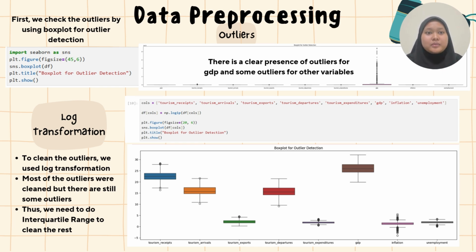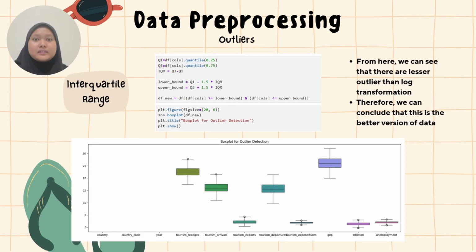The second step in data pre-processing is to clean the outliers. First we check the outliers by using a box plot for outlier detection with the command given. We can see that there is a clear presence of outliers for GDP and some outliers for other variables. To clean the outliers, we use log transformation, and from here most of the outliers were cleaned, but there are still some outliers. Thus we need to apply the interquartile range to clean the rest. From here, we can see that there are fewer outliers than with log transformation after we applied the interquartile range. Therefore, we can conclude that this is the better version of the data.